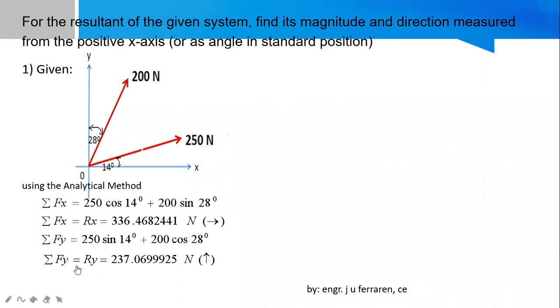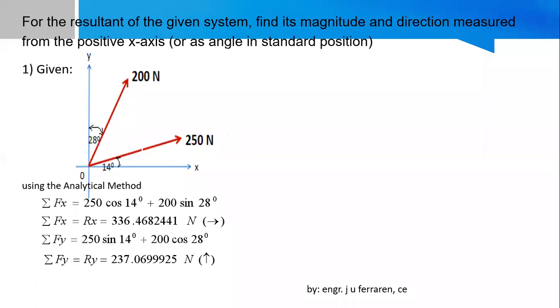Summation of forces along Y is also the vertical component of your resultant. The summation of forces along X is the horizontal component of your R. So there I have the components of my resultant, Rx and Ry. Okay? So, questions before I proceed? Very similar to finding the components of the force, right? Well, I proceed.